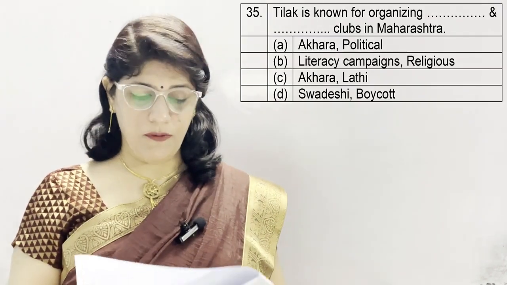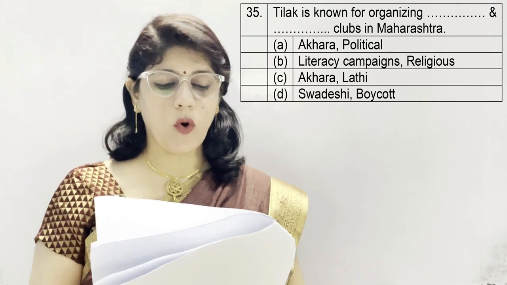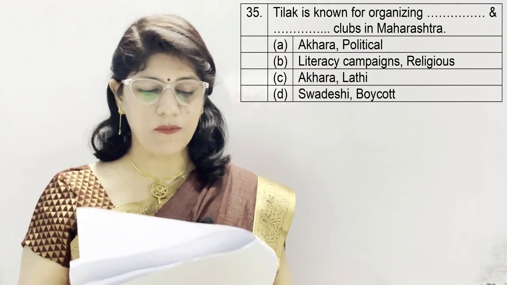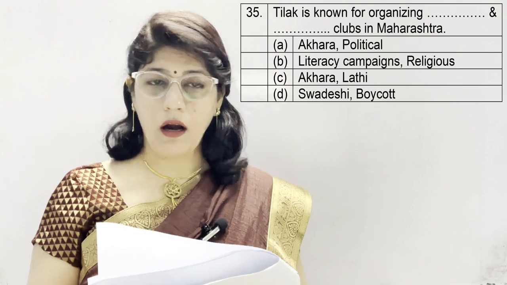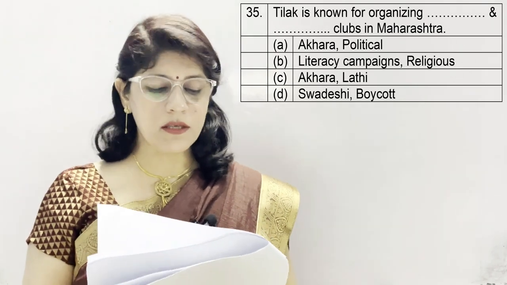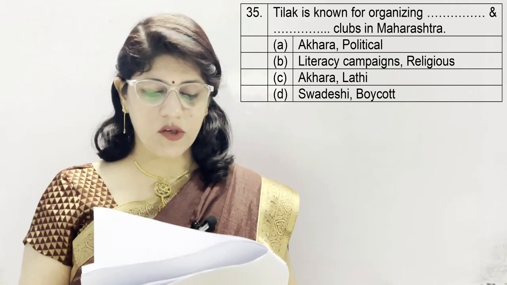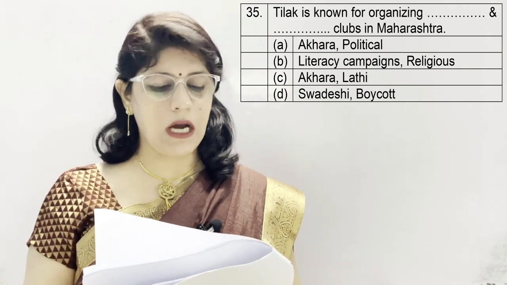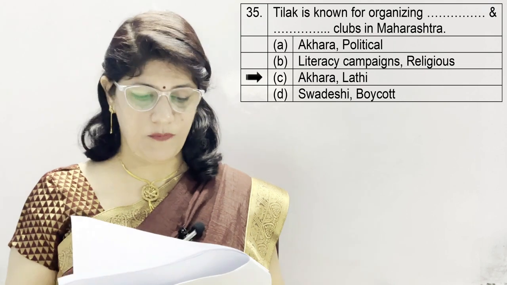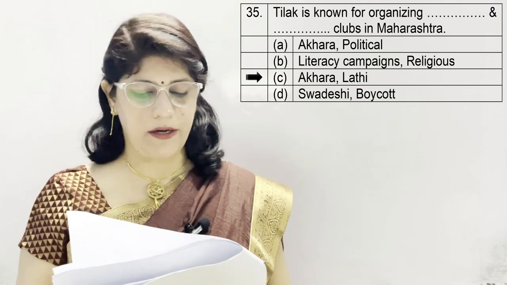Question number 35. Tilak is known for organizing dash and dash clubs in Maharashtra. A. Akhada and political, B. Literacy campaigns and religious, C. Akhada and Lathi, D. Swadeshi and boycott. And the correct option is Akhada and Lathi clubs. Organize these things in Maharashtra.